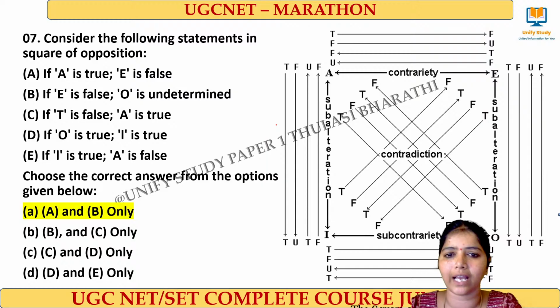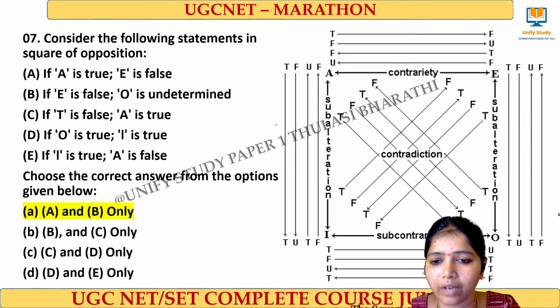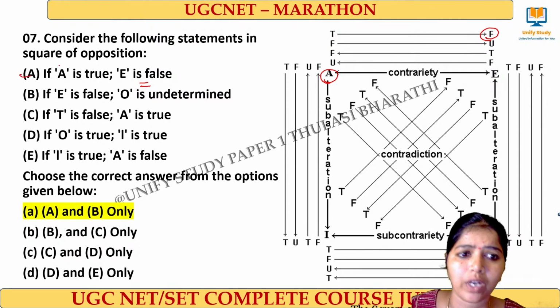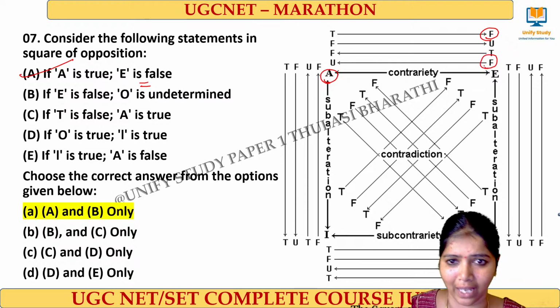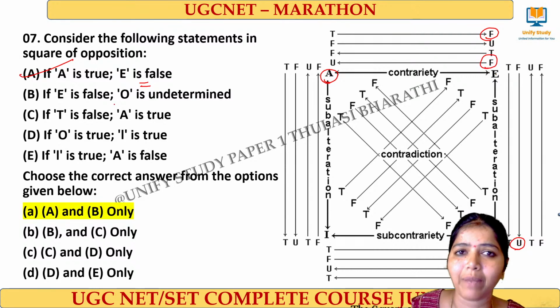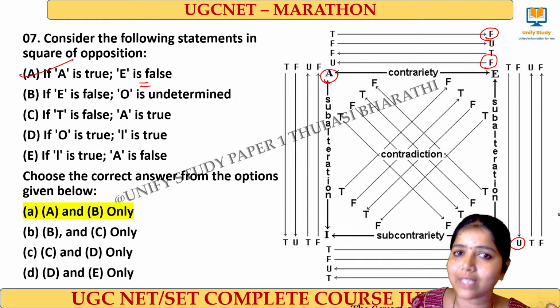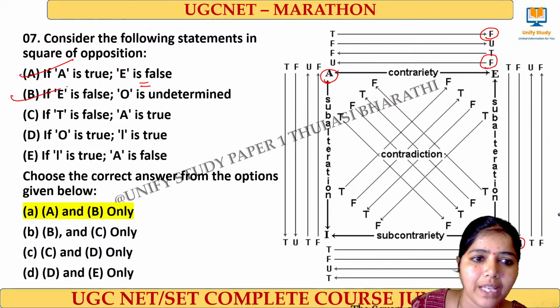This one single diagram, you can use for these types of questions. If A is true, E is false, definitely for sure. And if E is false, then O is undetermined. I cannot determine. If I say no apples are red, can I say some apples are not red? No, we cannot determine. So A and B is the right answer.